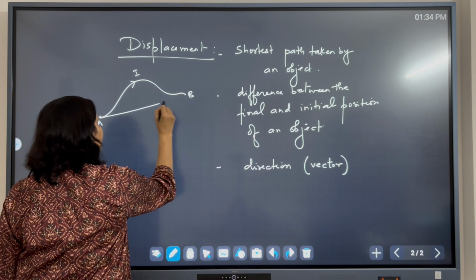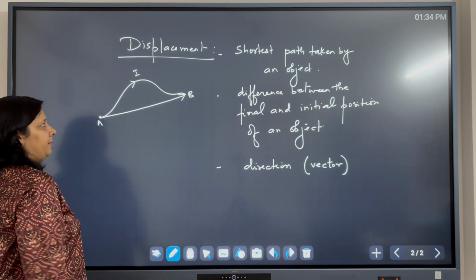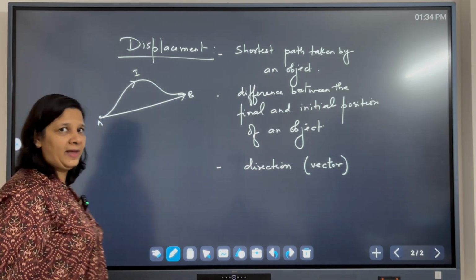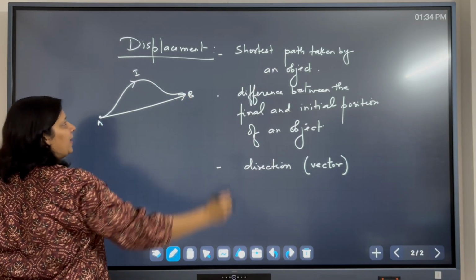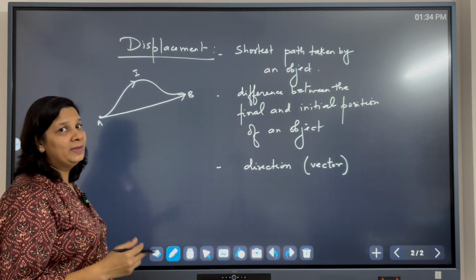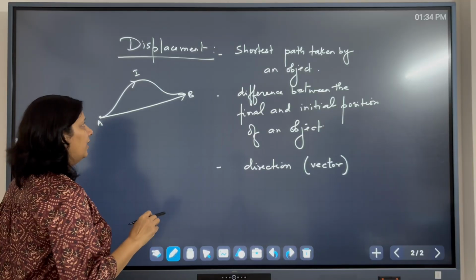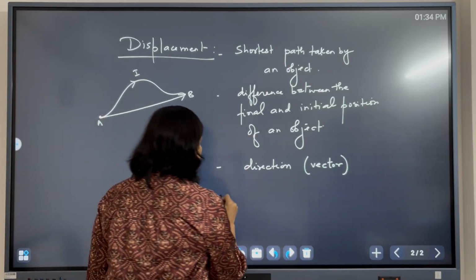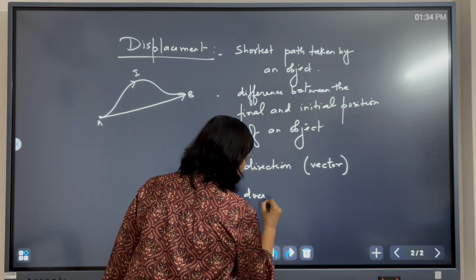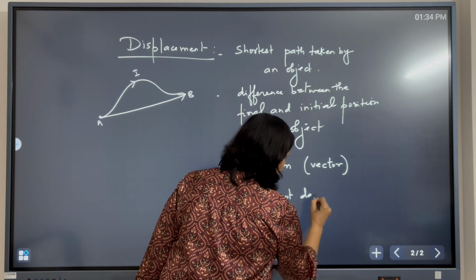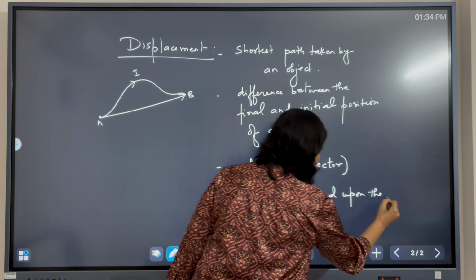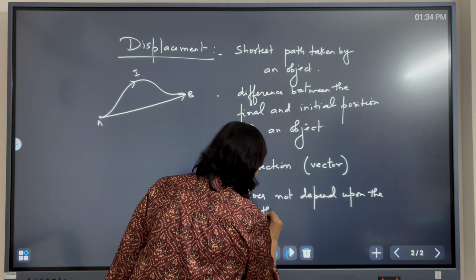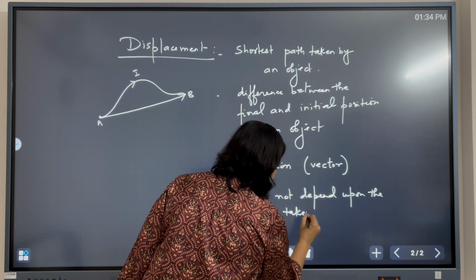The shortest path. You will make a straight line. You can represent this with an arrow from A to B. This is the shortest path, and this will be the displacement of the object. It does not depend upon the path taken by the object.